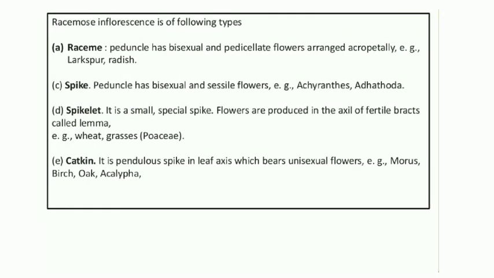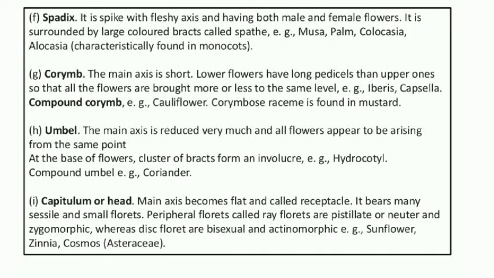We shall move on to a few more types, that is spadix. You can see it in maize or corn. Spadix is a spike with a fleshy axis and having both male and female flowers. The spadix has both male and female flowers.